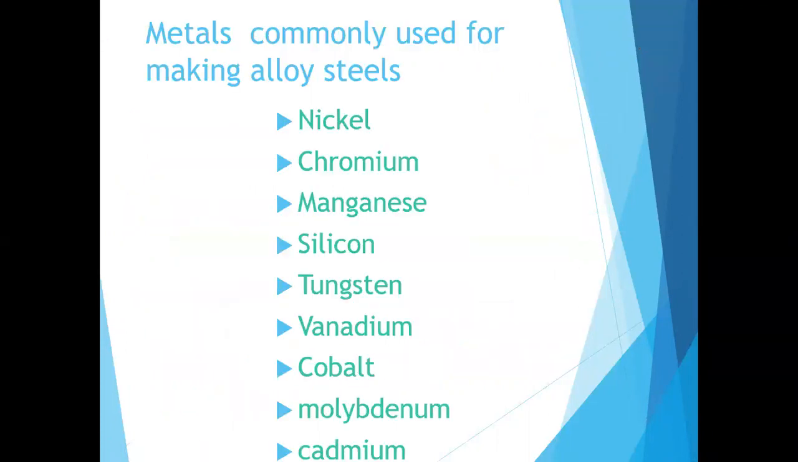Now, the metals commonly used for making alloys are nickel, chromium, manganese, silicon, tungsten, vanadium, cobalt, molybdenum, and cadmium. You can see nine metals here. These nine metals we normally add to iron or steel to make the alloy, that is, a ferrous alloy. You have to study each metal's properties. The first one is nickel.